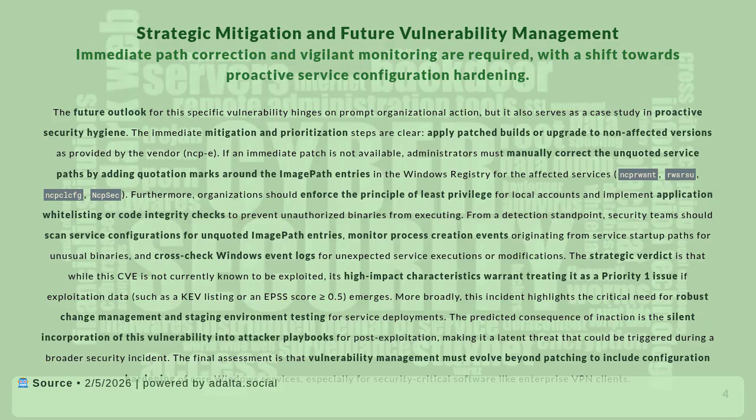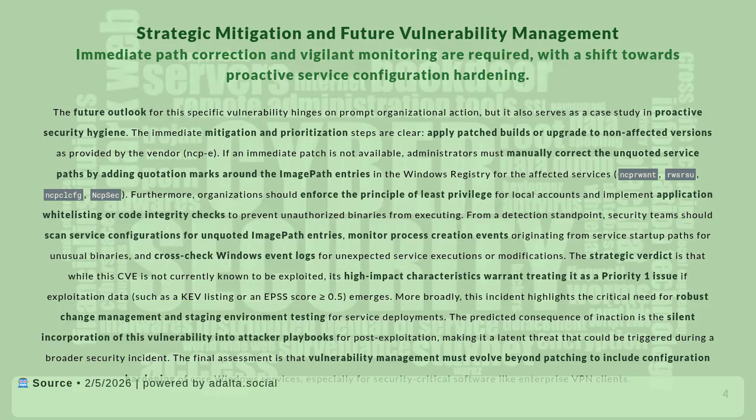Strategic mitigation and future vulnerability management: immediate path correction and vigilant monitoring are required, with a shift towards proactive service configuration hardening. The future outlook for this specific vulnerability hinges on prompt organizational action, but it also serves as a case study in proactive security hygiene. The immediate mitigation steps are clear: apply patched builds or upgrade to non-affected versions as provided by the vendor, NCP. If an immediate patch is not available, administrators must manually correct the unquoted service paths by adding quotation marks around the image path entries in the Windows registry for the affected services: